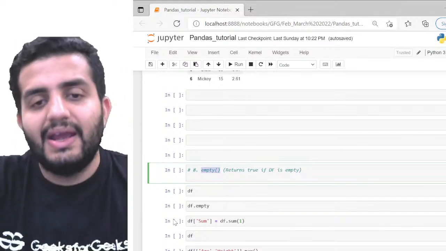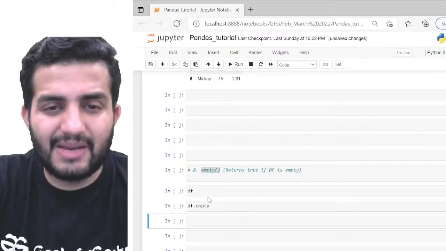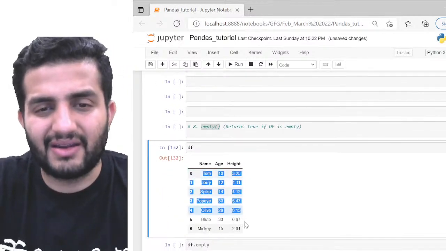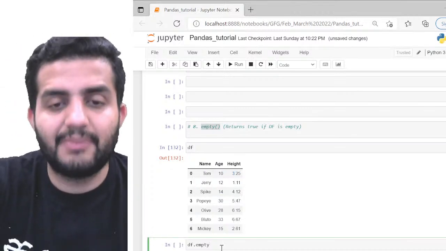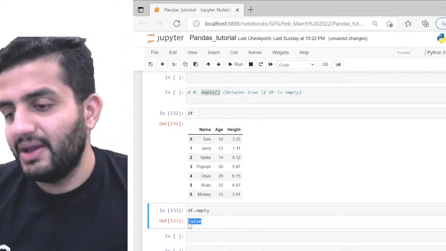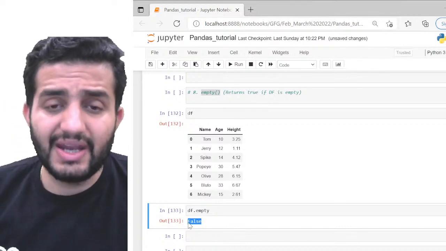So here, it will return the boolean, which is true and false. If my data frame is empty, which in this case it is not, I have the data here, right? I have 7 rows and 3 columns. It's not empty. So if I pass df.empty, it should return false because the data frame is not empty. Again, this is very interesting.